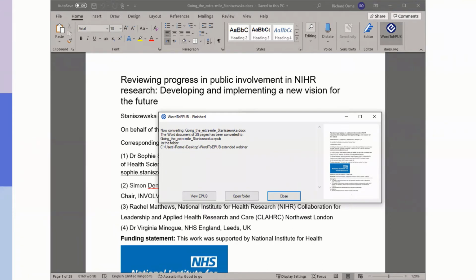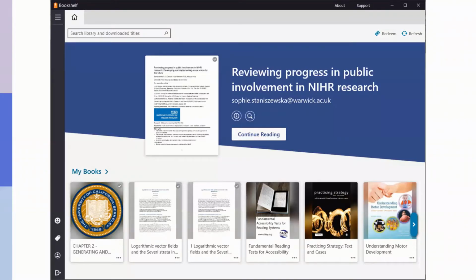You could take it and put it on a Mac. In this case, what I've done is I've loaded it into the Bookshelf app from VitalSource. I can use this for reading both commercial EPUBs, but also EPUBs I've made myself. And here it is sitting in my collection of books, and I could click on this, read it, and then I've got all the advantages of EPUB, such as being able to do the visual adjustments, have the great navigation features, the read aloud, and so on.